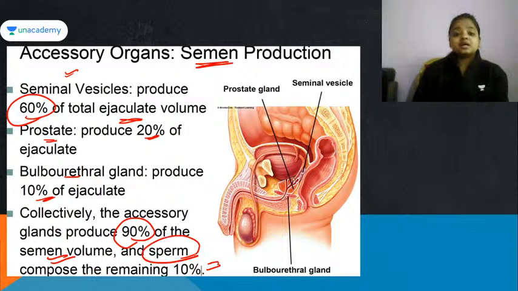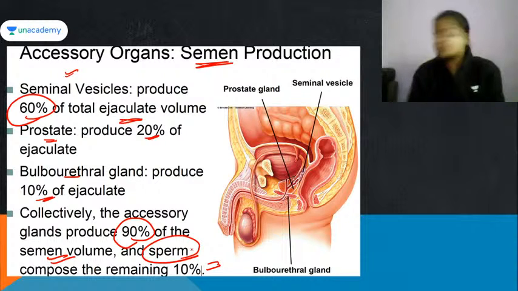So when the semen is released from the penis, 90% is the accessory gland secretion and only 10% is the sperms.